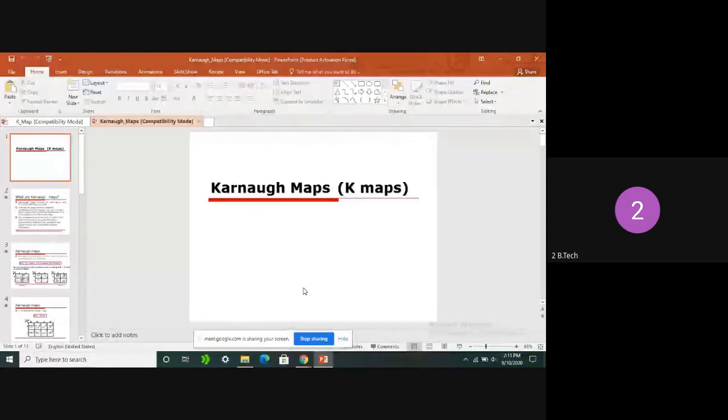So in order to avoid that, we are going to use one simple method, that is nothing but Karnaugh maps. In short notation, it can be called as K maps. Clear, all of you? So K map is used for the simplification of Boolean algebra without using Boolean formulas. Clear, all of you? Yeah, sir. Yes, sir.